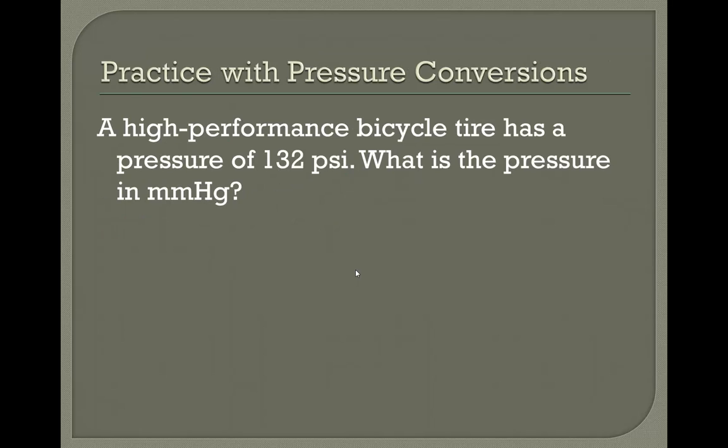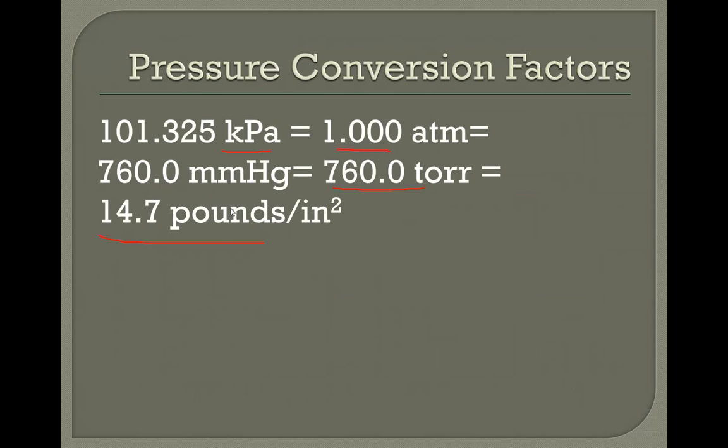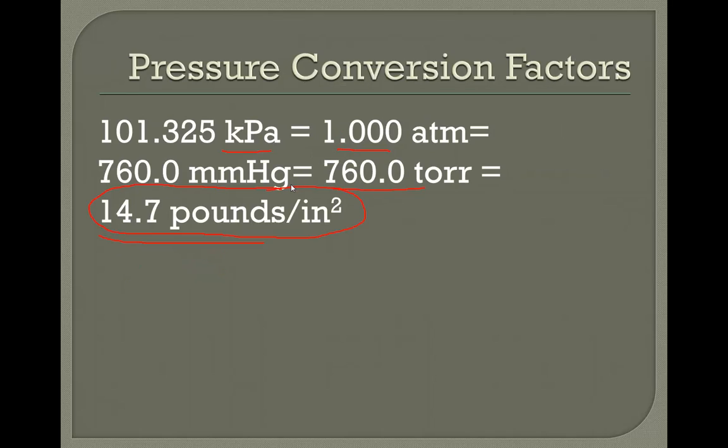A high-performance bicycle tire has a pressure of 132 psi. What's the pressure in millimeters of mercury? So as always, we put the number we're trying to convert, 132 psi, over 1. If we look back here, we notice that pounds per square inch is 14.7. It's asking for millimeters of mercury, which is 760.